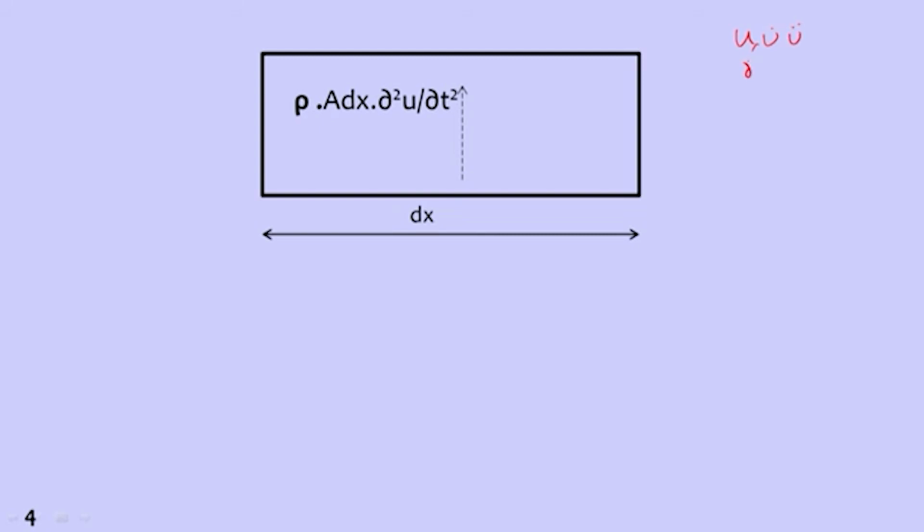So u double dot is ∂²u/∂t². This term is the acceleration term, and A dx, where A is the cross section area and dx is the length, is volume. Multiplied by mass density, we get mass. So this term represents mass and this term represents acceleration. So mass times acceleration, m times u double dot, is the inertia force which is opposing the motion.